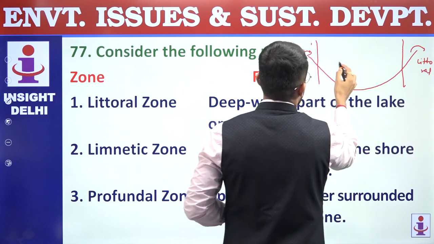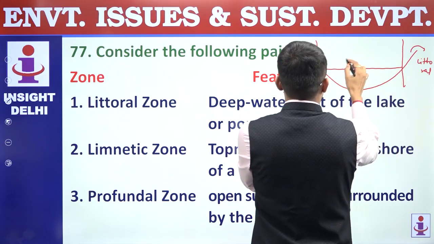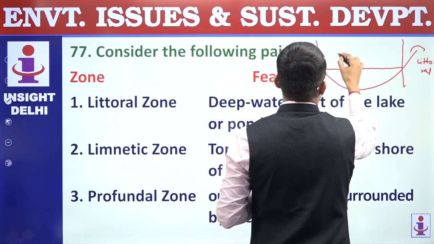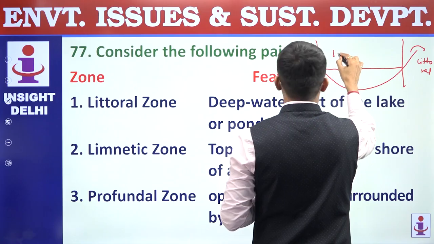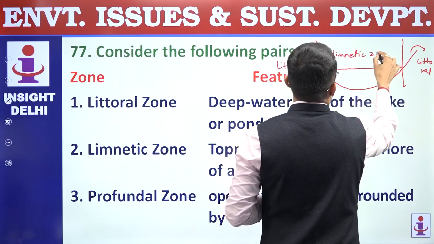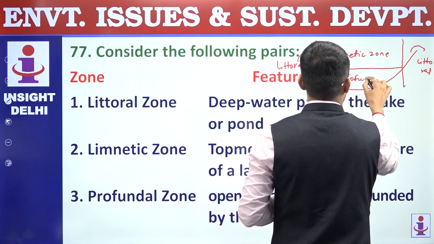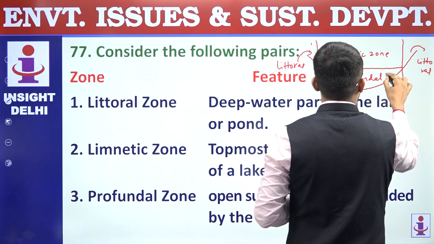Right? Now this lake will have two parts. First is called as a limnetic zone, and this part is called as profundal zone.